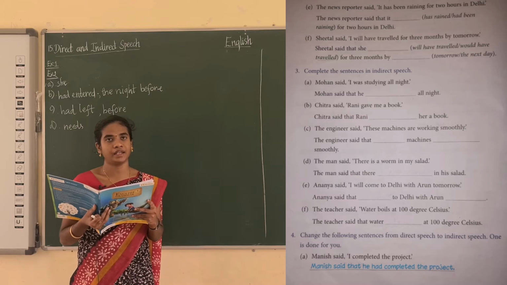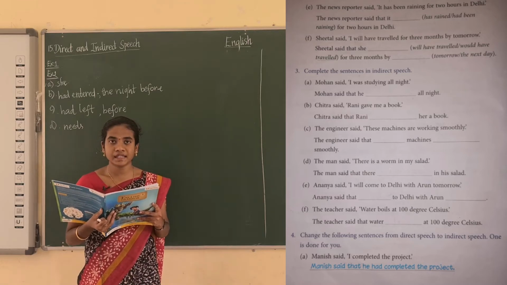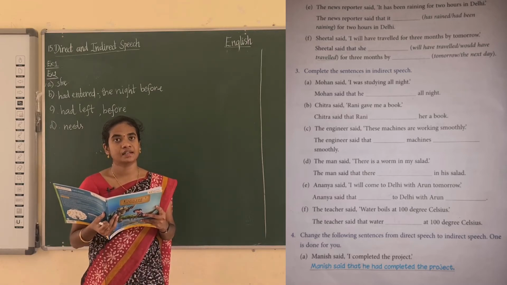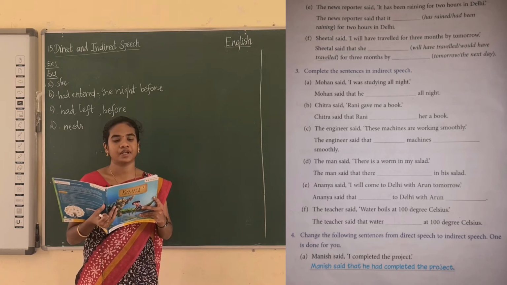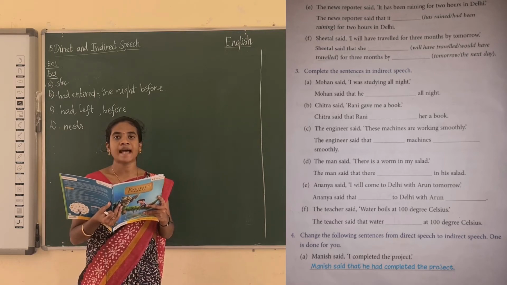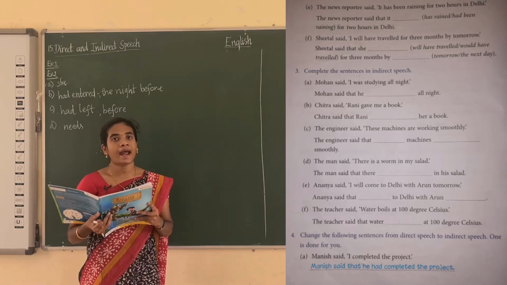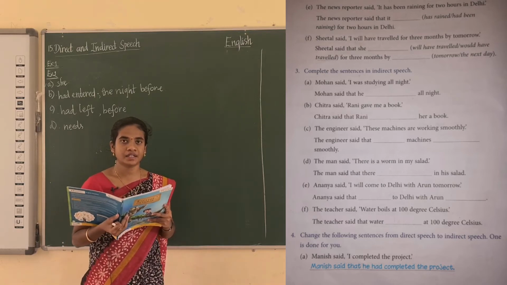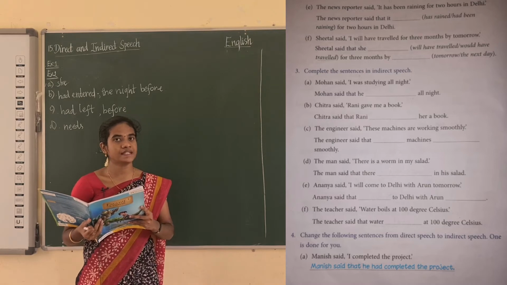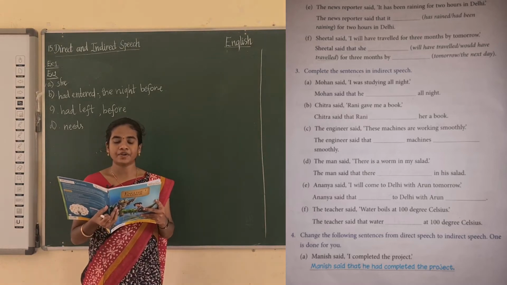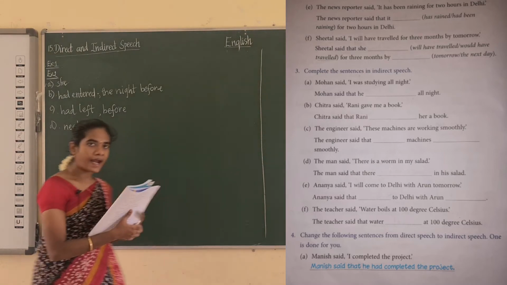Has been raining. So has been raining is the present perfect continuous tense. It's changed into the past perfect. So the answer is had been raining. Has been raining is changed into had been raining. The present perfect continuous is changed into the past perfect continuous tense. Okay, had been raining.